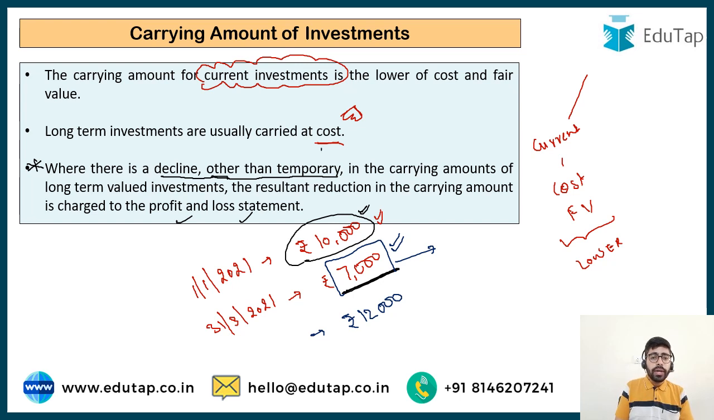You are not going to record it at cost. You are going to record it at rupees 7,000 because this decline is not temporary. It is rather a permanent decline. So if in the question it is specified that there is a permanent decline in the value of the investment, then you would have to consider it while valuing the long-term investment. Otherwise, if the question does not say anything, you have to simply say long-term investments are valued at cost. Long-term investments are valued at cost, and current investments at cost or fair value, whichever is lower.